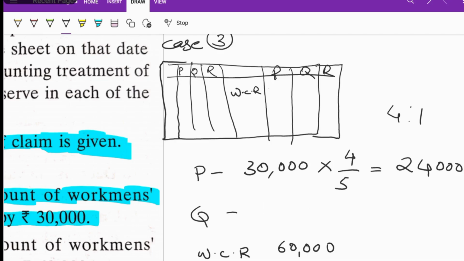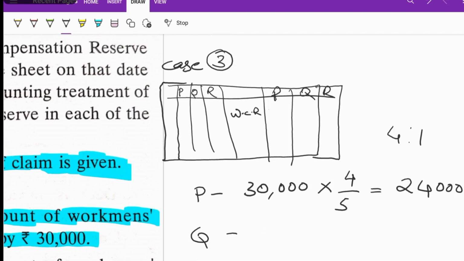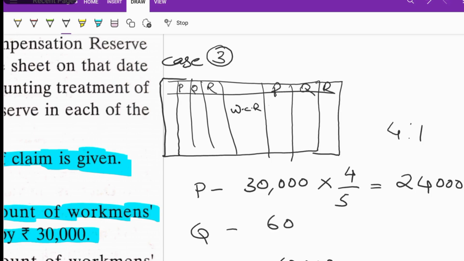Similarly for Q, the amount will be 6,000. So 24,000 will be given to P and 6,000 to Q. The reason is that we have 60,000 in the workman compensation reserve, but there is a claim of 30,000. After deducting that claim, we have a balance of 30,000 that will be distributed to P and Q in their old profit sharing ratio, that is 4:1.